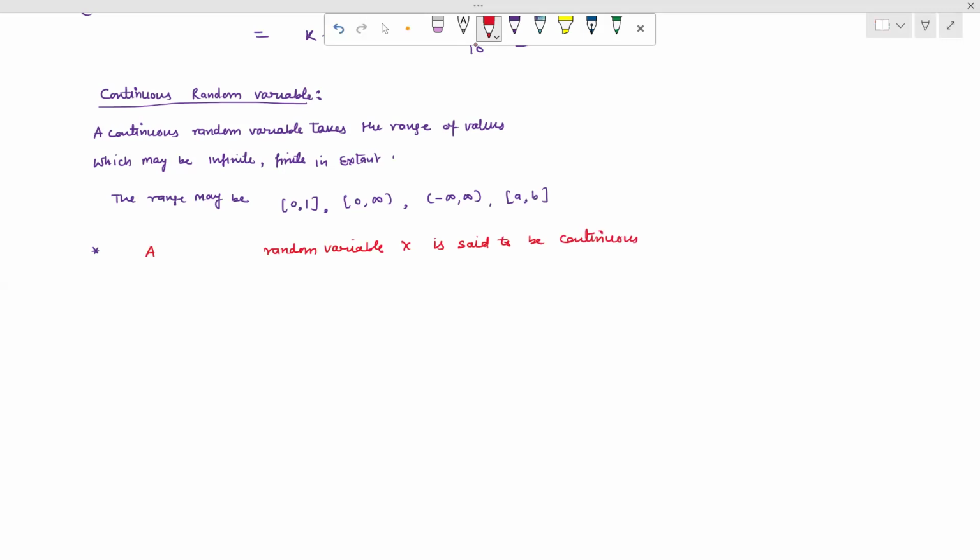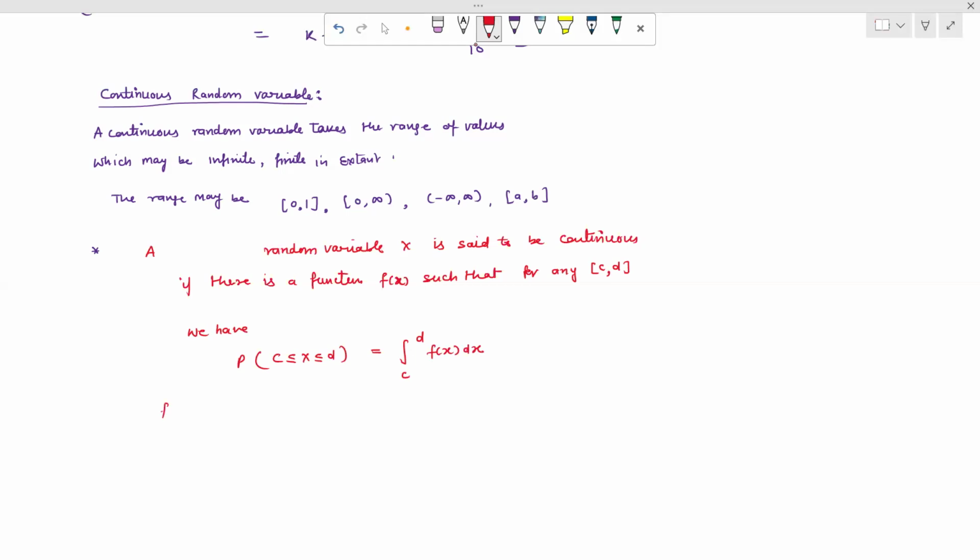A random variable x is said to be continuous if there is a function f(x) such that for any closed interval [c, d], we calculate the probability of the random variable x between c to d, which can be represented as the integral from c to d of f(x) dx.